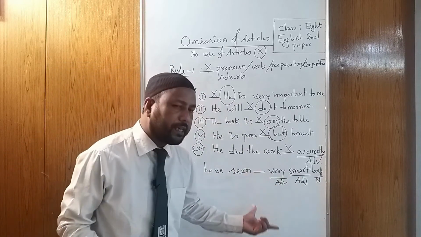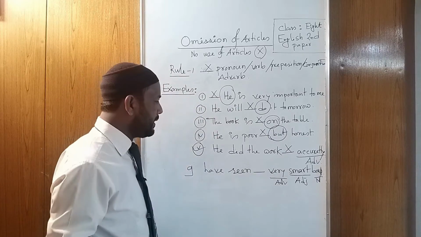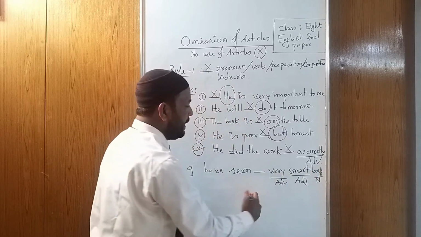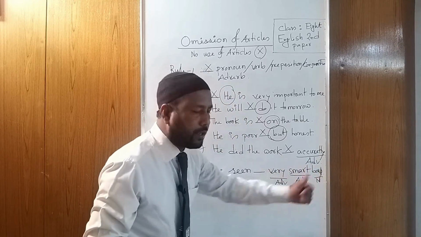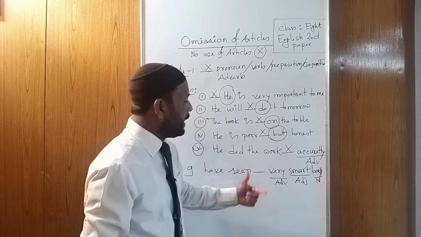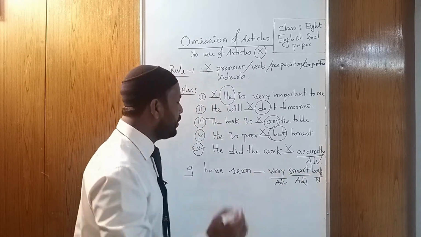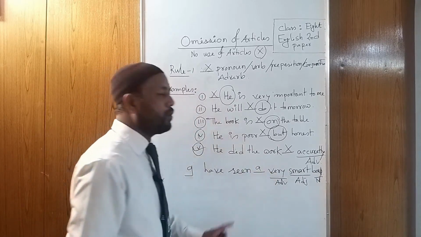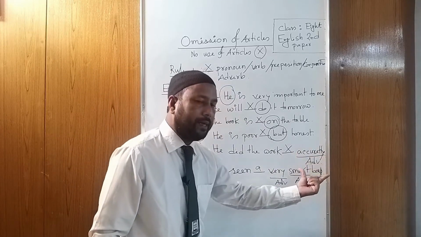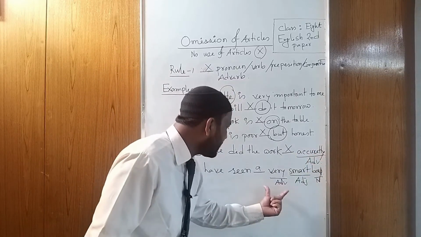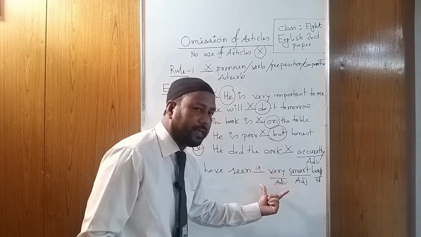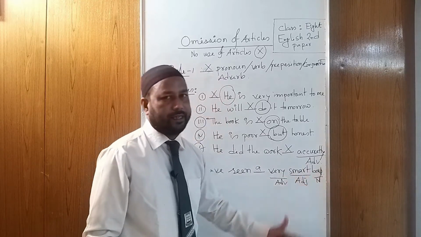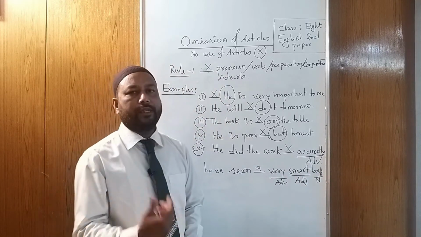Okay, what kind of article do we use here? Just keep in mind, here adverb is a word but not finished, and there are another two words, smart and boy. If you see any adverb, then adjective or noun, then you have to use an article. That means here we can use "a," not a cross. Because "accurately" is an adverb and it is the last word of a sentence. But "very" is an adverb that is not finished. There are also two parts of speech after it. Okay, my dear students, now we move to the second rule.